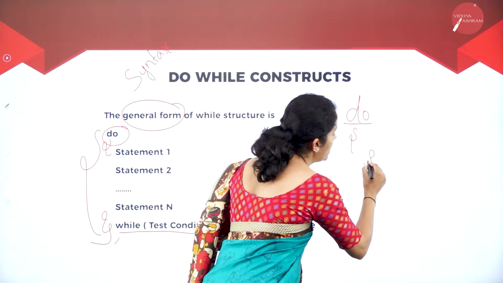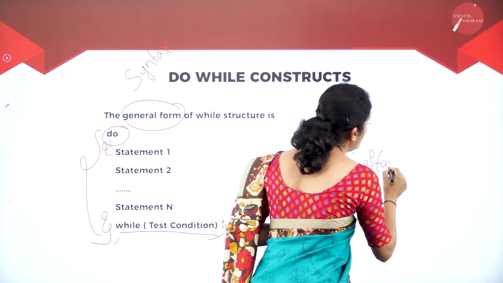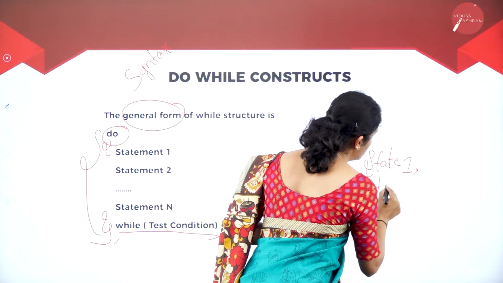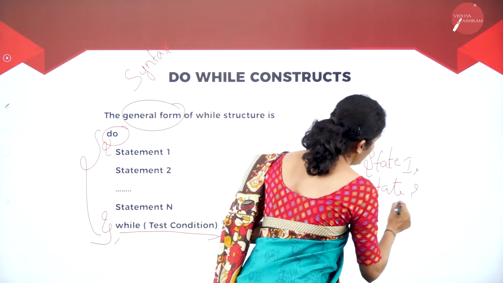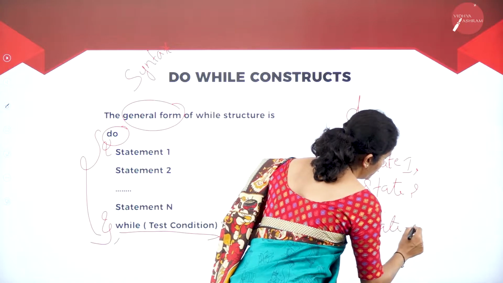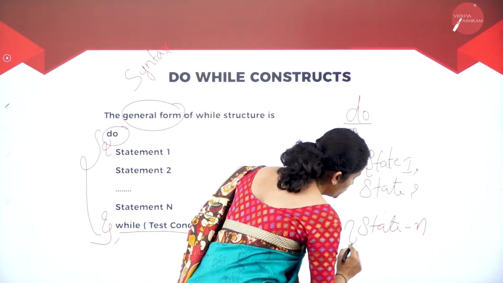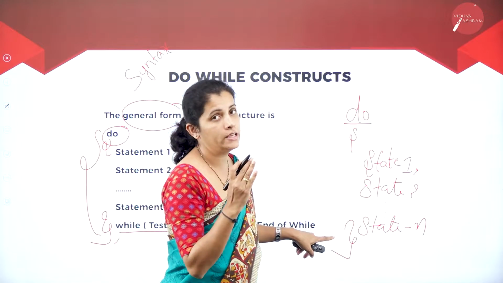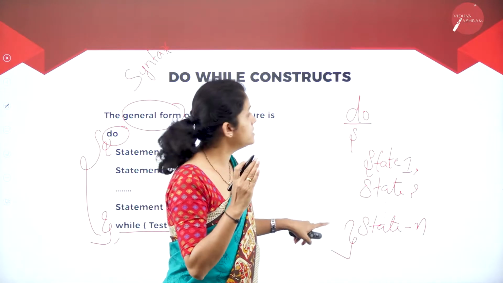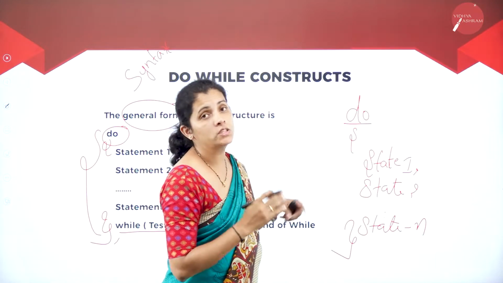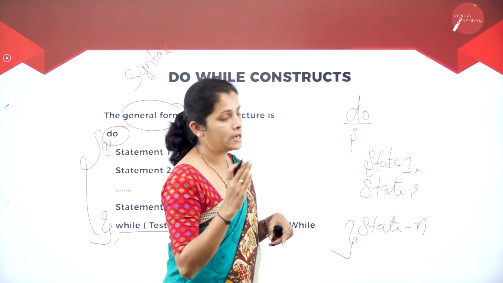So here I can write n number of statements: statement 1, statement 2 and statement n. Now I'm going to close this curly brace. At the end, I'm going to check the condition. That means the do while loop is also called a post tested loop construct.